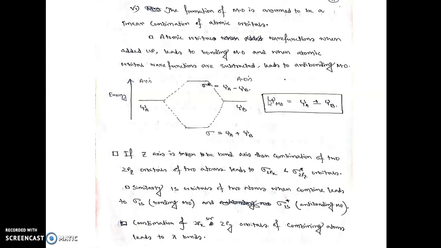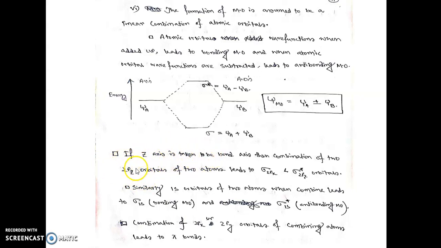Now, if the z-axis is taken to be the bond axis, that means the axis in the direction of which the bond is forming, then the 2pz orbitals of two combining atoms will form the sigma bond, because the sigma bond axis is the z-axis.